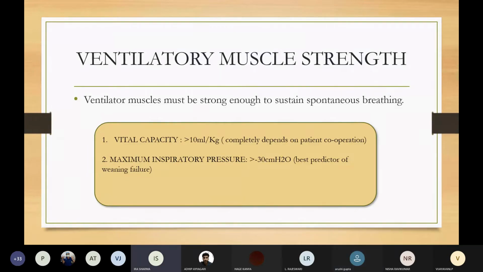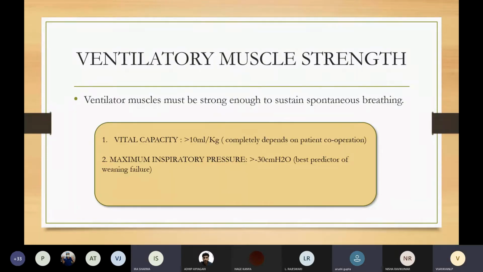We ask the patient to deeply exhale and take a deep breath, and then in the manometer we see the maximum negative pressure the patient can generate. So if it is more than 30, it means that the patient will be able to trigger the breath on his own. So that is one indicator that we can wean the patient. And then we see MEP, which will be the positive pressure, which should be more than plus 50. If that is there, it means the patient will be able to generate cough.